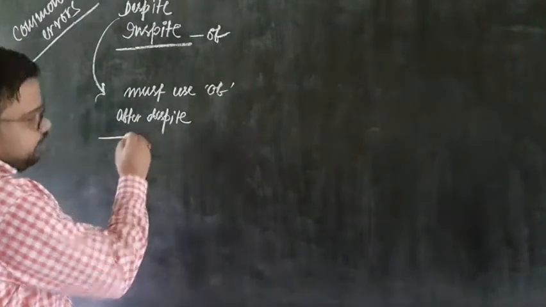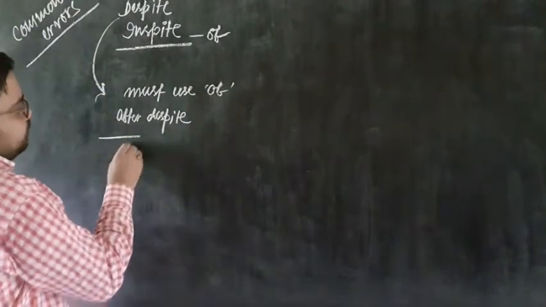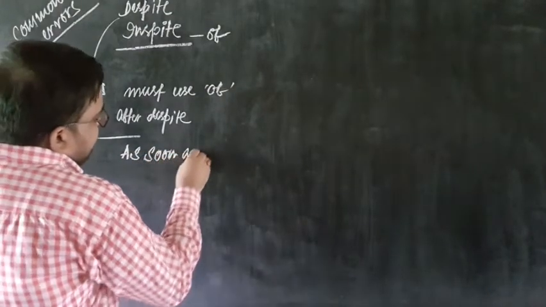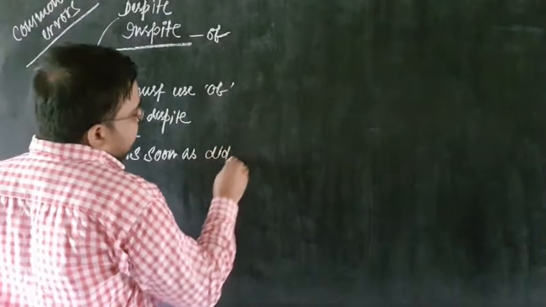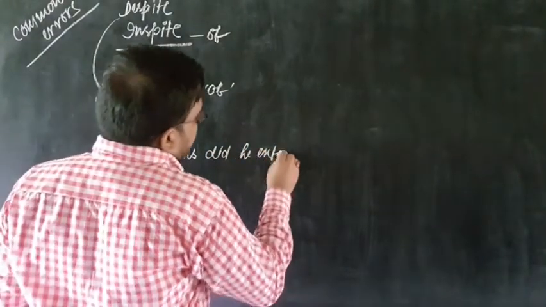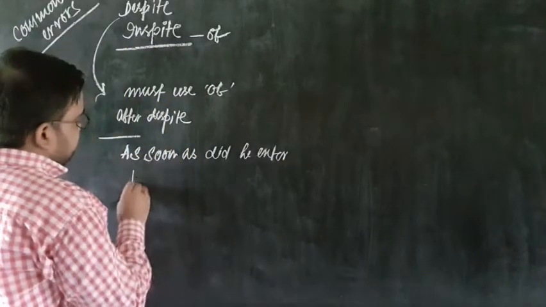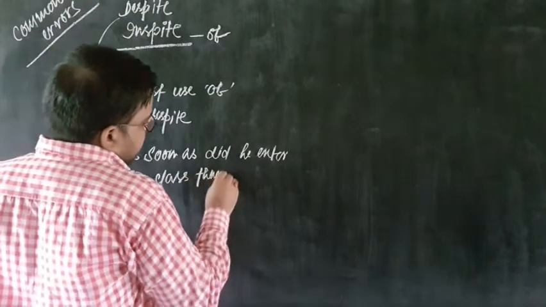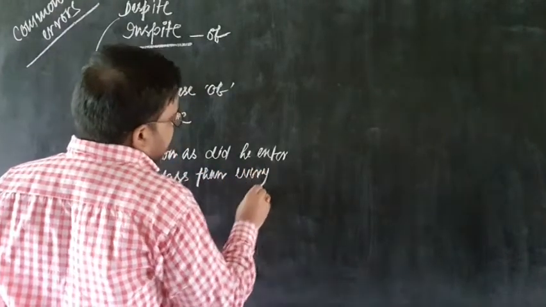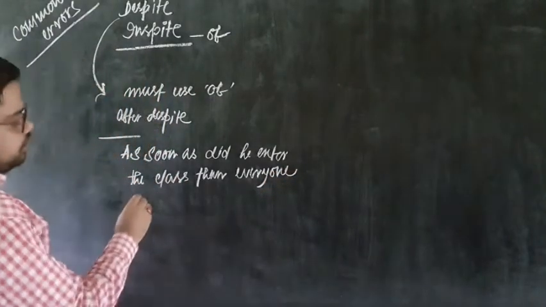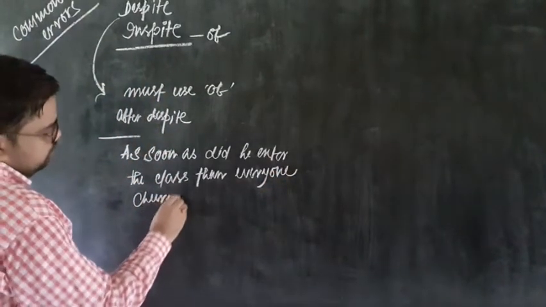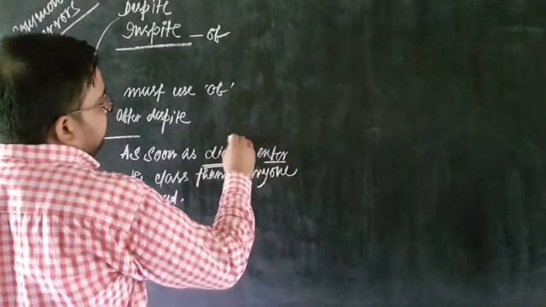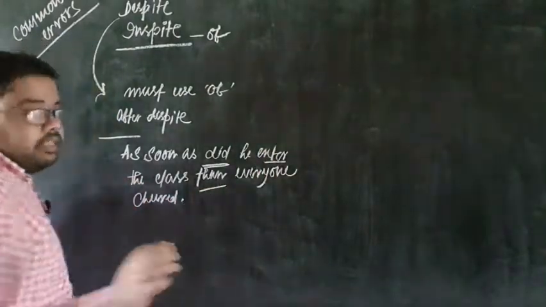Till now I have seen, I am feeling very bad that you are committing mistakes with as soon as and no sooner. As soon as looks like this. As soon as did he enter the class, then everyone cheered. Now, what are we going to use? Did, I am using V1, here I am using then. These three things you have to keep in mind.